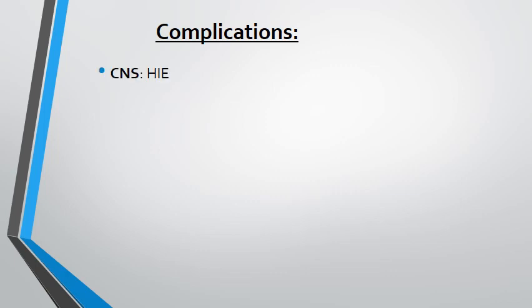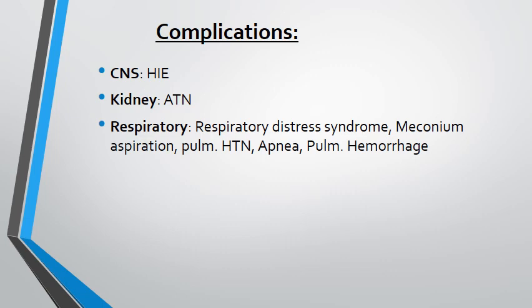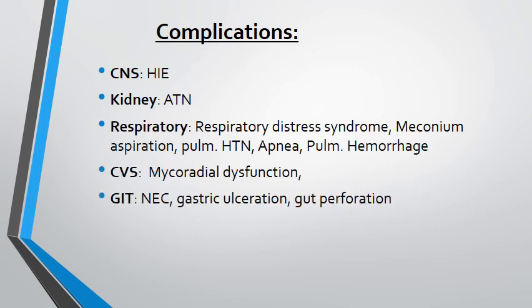Babies with birth asphyxia can have a host of complications, not only involving the brain leading to encephalopathy, but also acute complications involving the kidneys, acute tubular necrosis, respiratory distress syndrome, meconium aspiration, and pulmonary hypertension, so important and so difficult to treat in babies with birth asphyxia. They may go on to develop apneas and pulmonary hemorrhages; myocardial dysfunction we have talked about. We have talked about the involvement of the gut in the form of necrotizing enterocolitis or gut ulcerations.